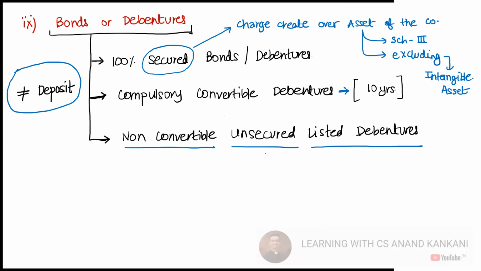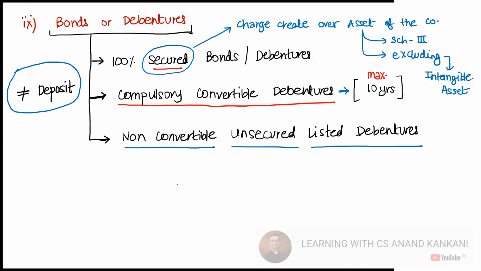Yeah. Okay. Then you have the bonds and debentures. Now this is a little tricky. Now just see what I've done. I've bifurcated into three categories. Just understand. You have 100% secured debentures. That is not considered as deposit. If the company is issuing debentures which are 100% secured, that is not considered as a deposit. Or the debentures are compulsorily convertible debentures, and the maximum time period is 10 years. We all know that debentures can be issued for a maximum period of 10 years. Even that will not be considered as a deposit.